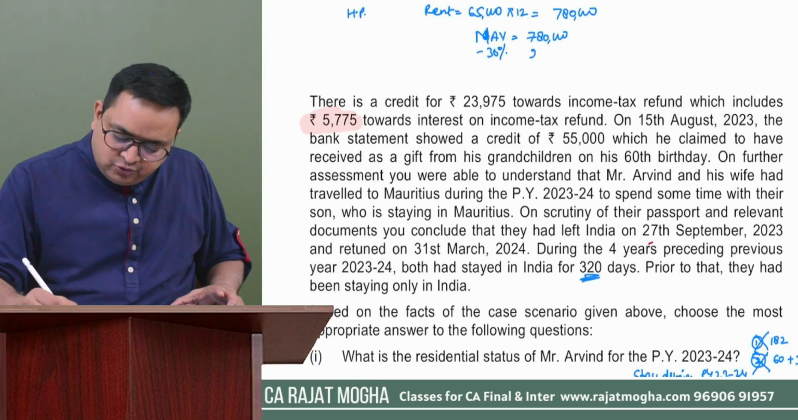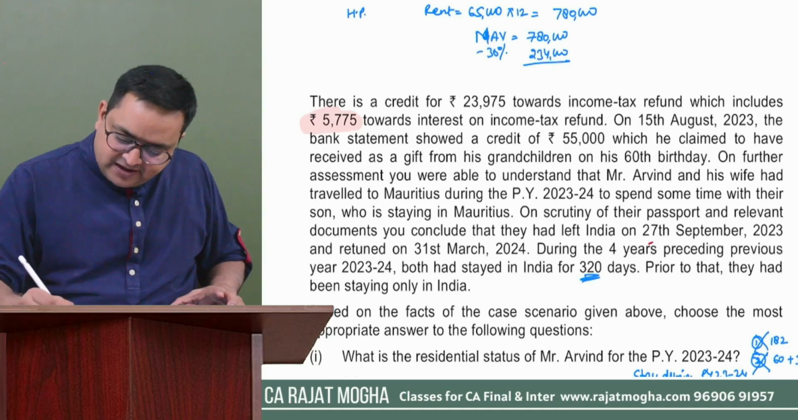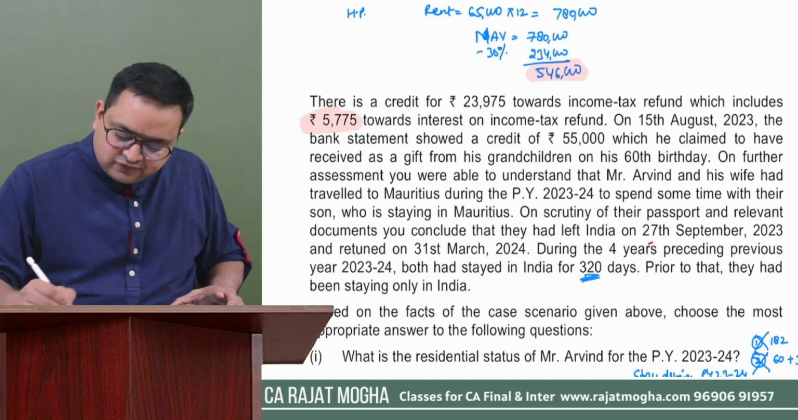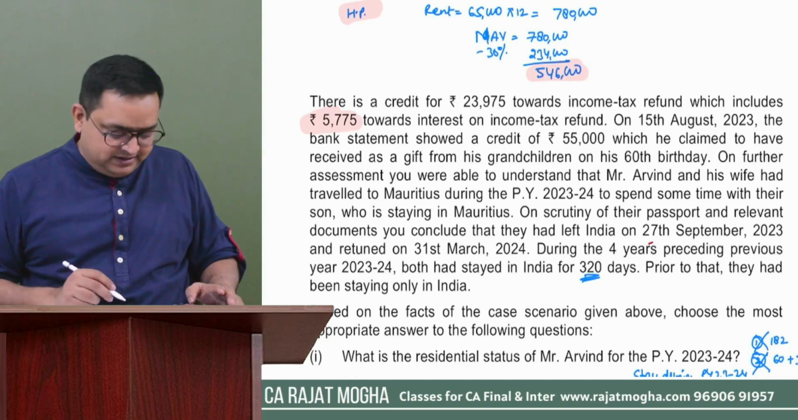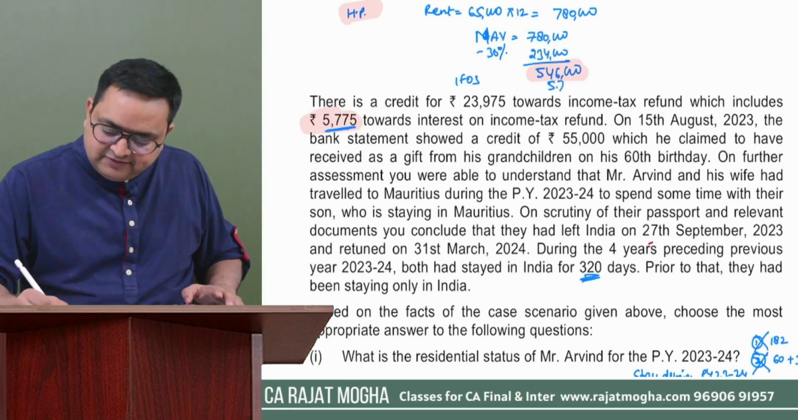That is 2,34,000. And the remaining amount would be 5,46,000. So 5,46,000 is his house property income. Correct. This is his house property income. Plus he has IFOS income also. How much is the IFOS income? 5,775. So 5,775 is the IFOS income.